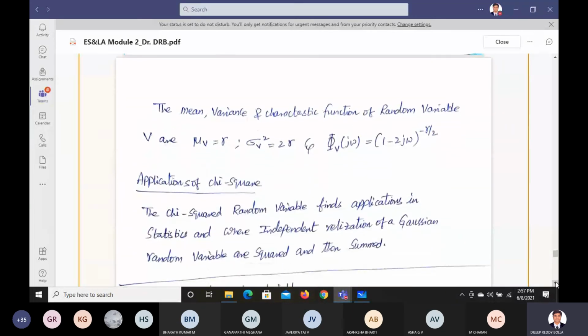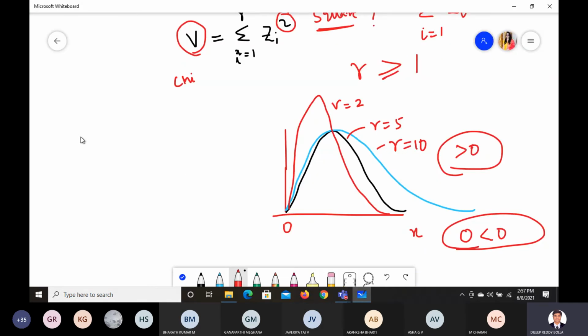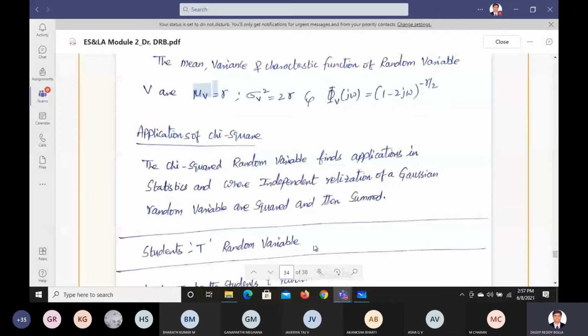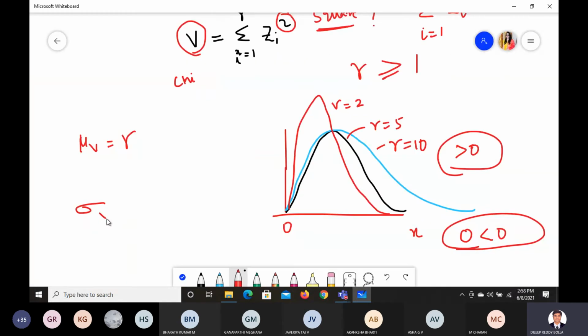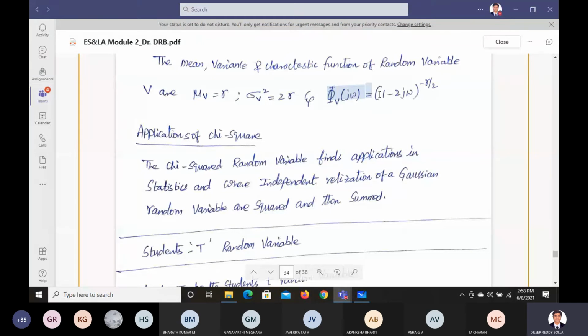Okay, and the mean value, the variance value and the characteristic function of that is given here like this. So V, if you take, is a variable. For that variable we have to find the mean. The mean value is given by mu V, that is given by gamma here. And then the variance of this is sigma V square, which will be 2 times gamma. And further the characteristic function here is given by 1 minus 2j to the power minus r by 2. So they are the standard functional values what they are given.